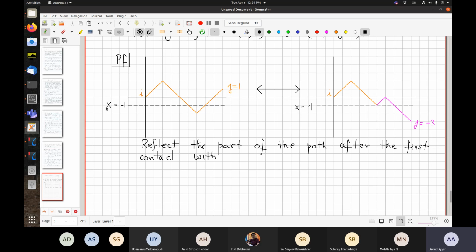Oh sorry, this is y equal. With the line y equals minus 1, about that. So this is the bijection.